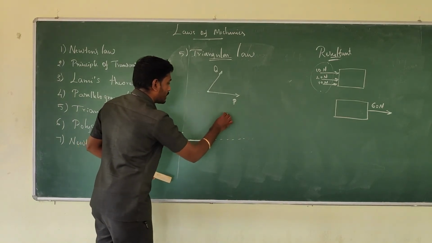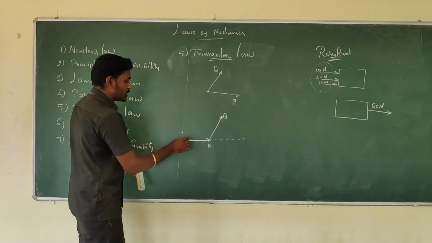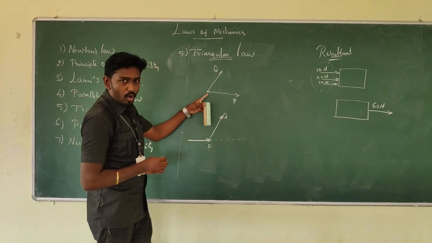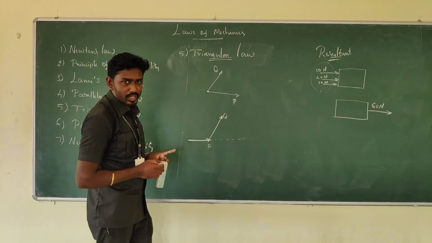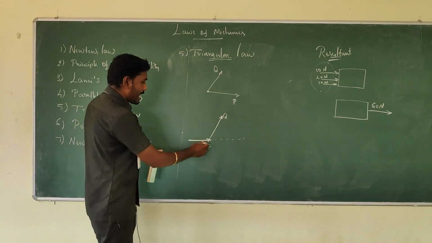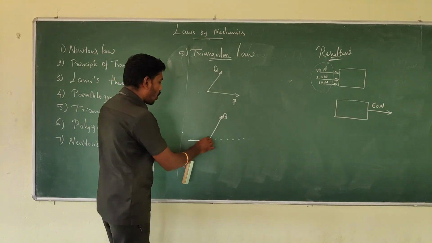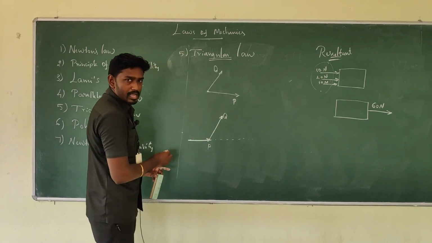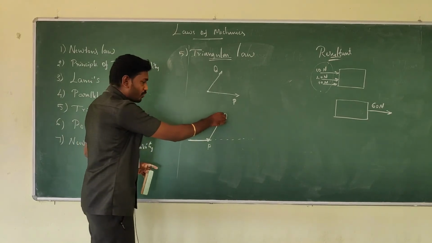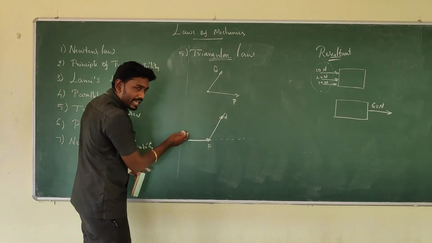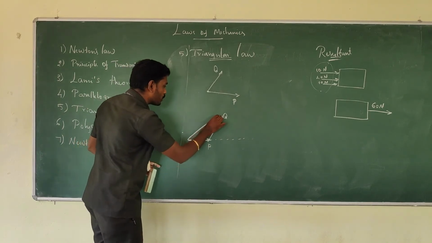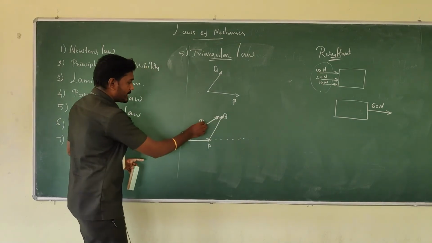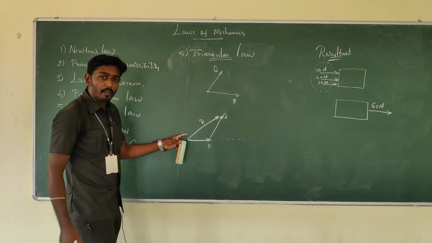I am going to take the Q force here, because the triangular law says when two forces acting on a point are represented in magnitude and direction, then they are taken as sides of a triangle in order, going along the same path. Then the resultant force will be along the closing side of the triangle, which is noted in the opposite direction. Both the forces are in order, but the resultant force is acting in the opposite direction.